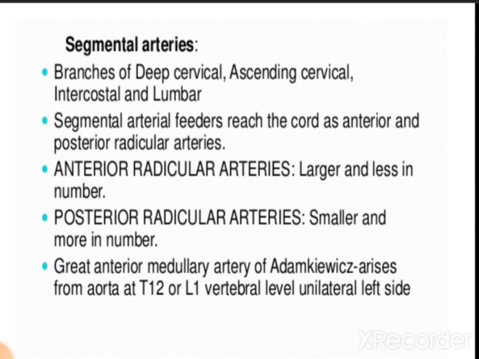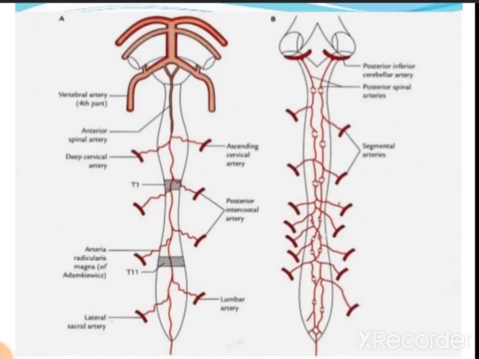The great anterior medullary artery of Adamkiewicz arises from the aorta at the level of T12 or L1 vertebrae, unilaterally on the left side. So here we can see the artery of Adamkiewicz arising at the level of T12 to L1 vertebrae.